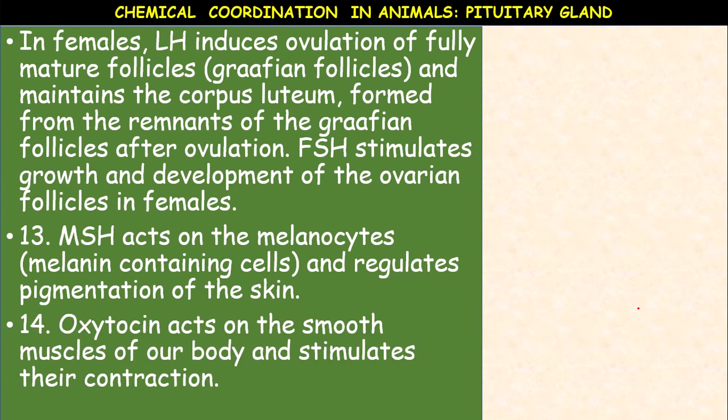The next, oxytocin. This oxytocin hormone causes the contraction of the uterus, and it is secreted in females only. Oxytocin acts on the smooth muscles of our body and stimulates their contraction. In females especially, it is useful during childbirth, and secretion of milk in females is also influenced by oxytocin. That's why oxytocin is also called the birth hormone or milk secreting hormone.